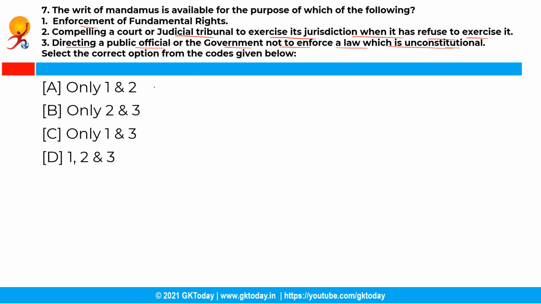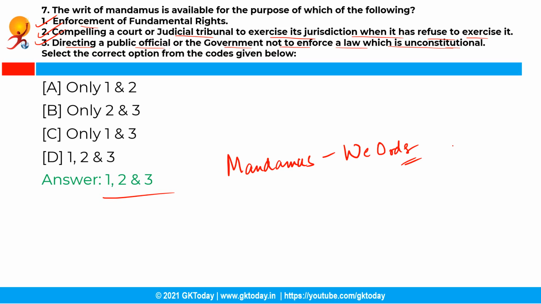So you have to select the correct option from the codes that are given below, and the correct answer is option D, that is 1, 2, 3. All the three statements are correct in respect to this question. See, mandamus, the writ, means we order. So this writ is applicable in all of the given statements in this question.